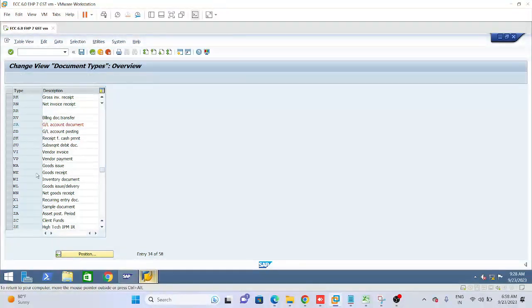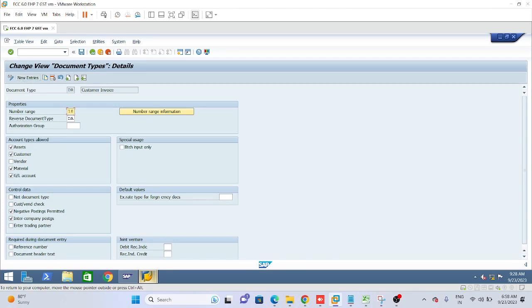For vendor invoice, it is KR. Suppose the customer invoice is DR. I am going inside, and now you see the number range key 18 is assigned, and this is the reversal document type.